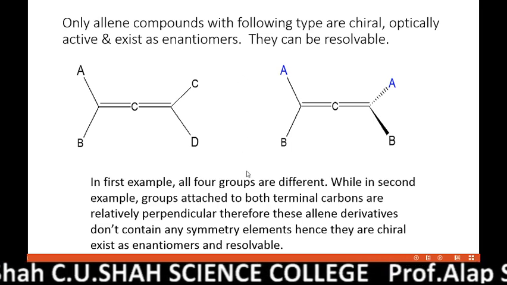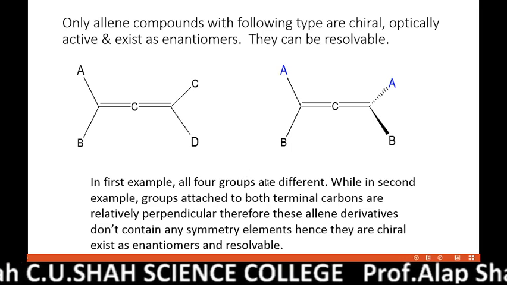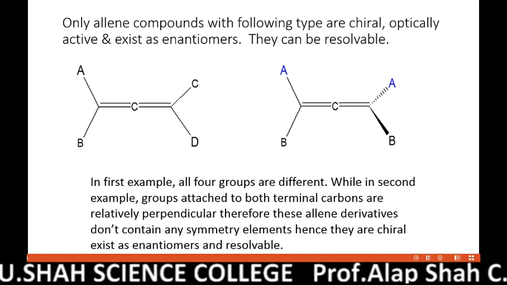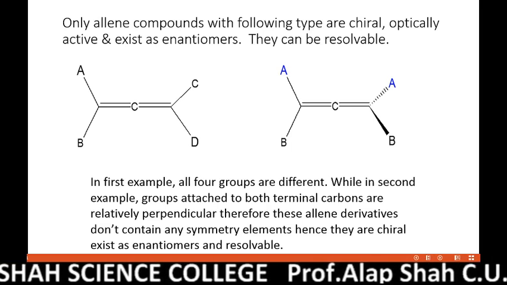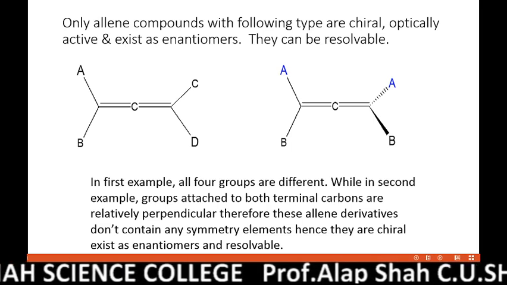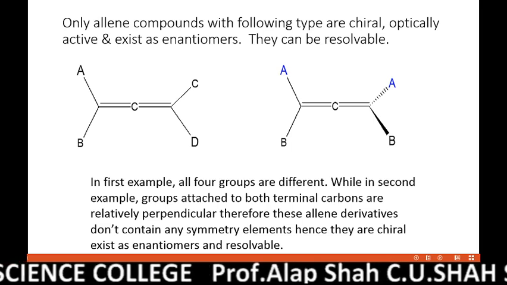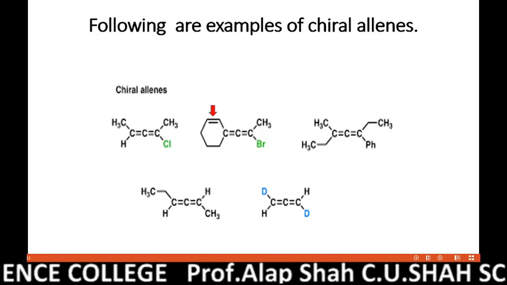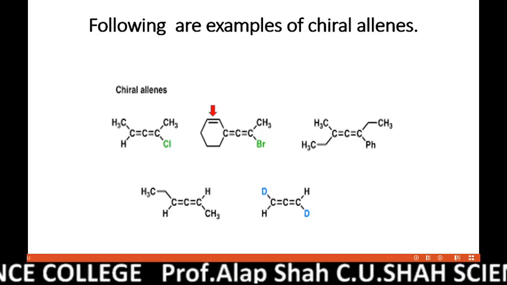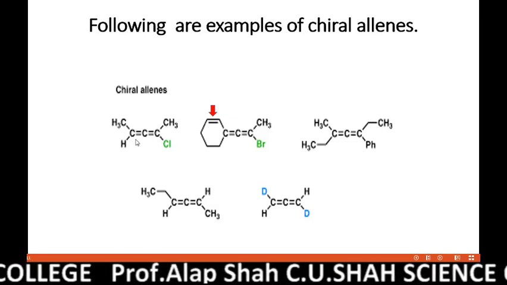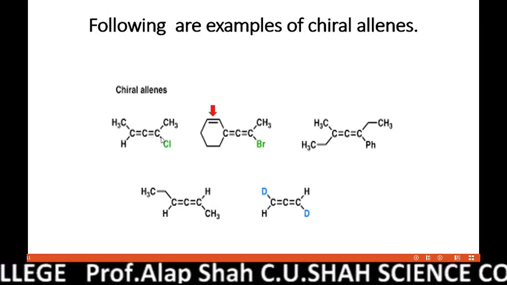So I hope that students, you understand the stereochemistry of allene compounds. And the most interesting and most important thing is to check that whatever you studied at high school level, the presence of a chiral carbon, if you check the different examples of chiral allenes, where is your chiral carbon? You won't find that.